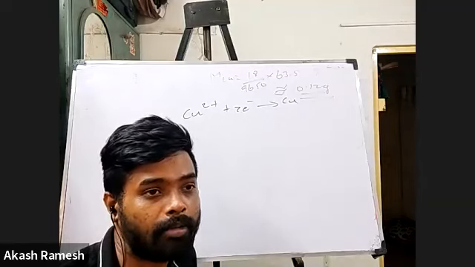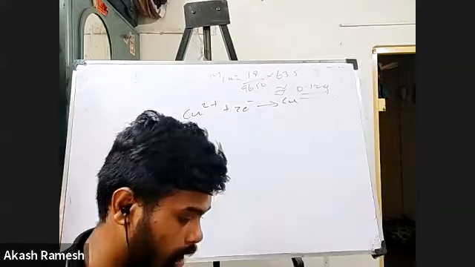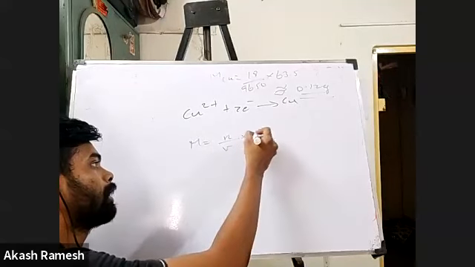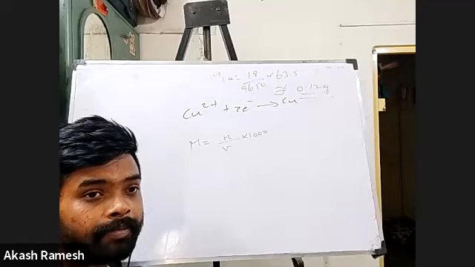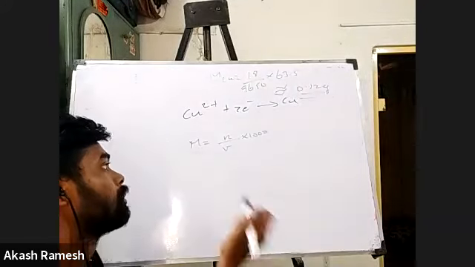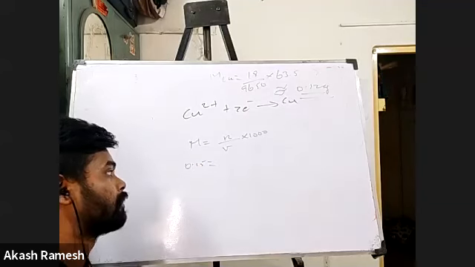So basically, molarity is equal to number of moles by volume into 1000. Here molarity is 0.15, which is given.